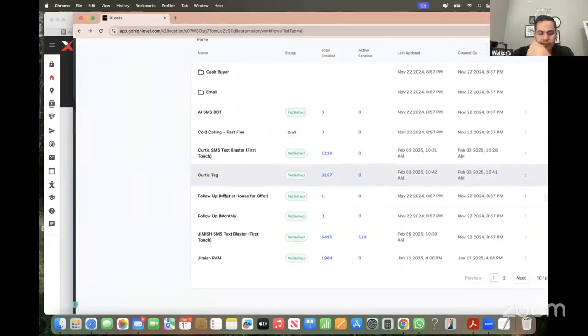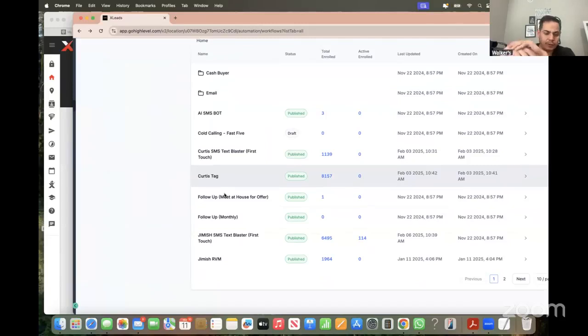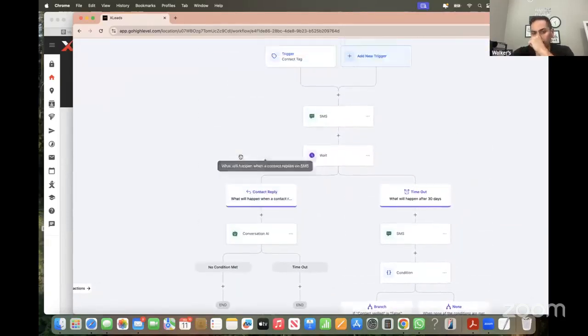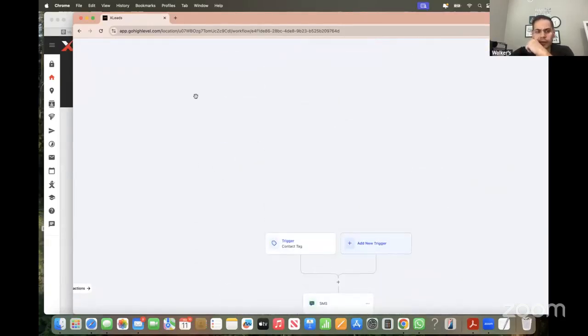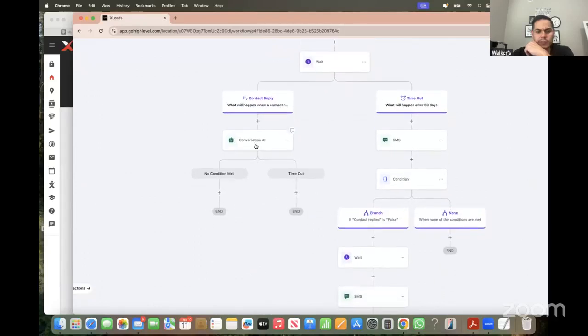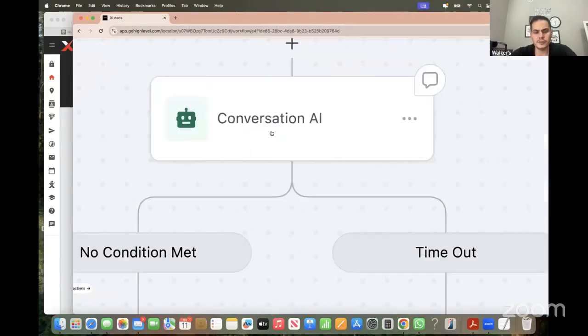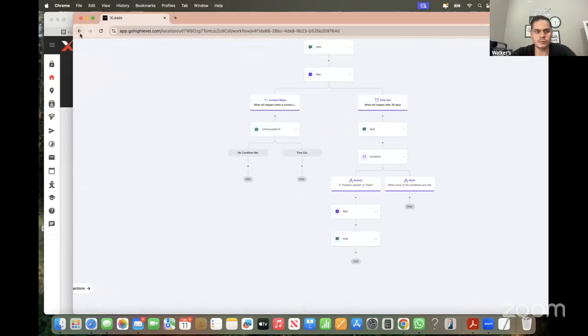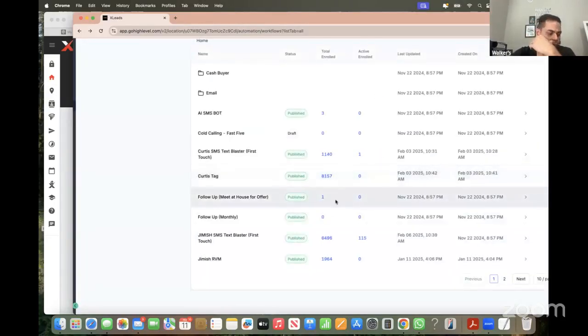So when you have a seller on the phone, they say, let me think about it, I'm just gonna tag them and put them in this workflow of follow-up, and it's gonna follow up with them via text, via email, automatically for me. And even the AI, you can see the conversation AI is going to be in the follow-up as well. So the AI is going to be helping you with all the messages for the follow-ups as well.